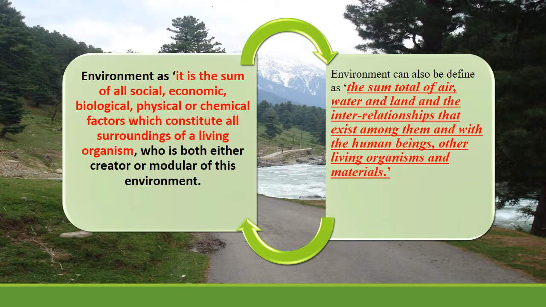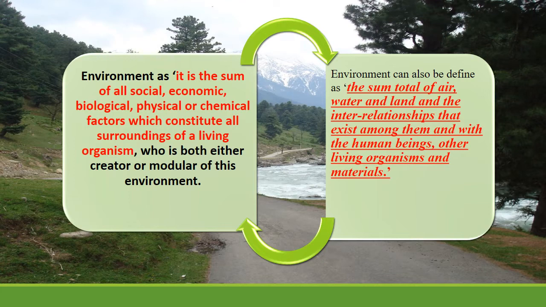Then the biological environment, which includes plants, animals, and different living creatures, like bacteria and fungi at the small level, known as microorganisms, to multicellular organisms like man or any other giant organism. Then we have the physical or chemical environment, where there is the presence of physical or chemical factors which constitute all the surroundings of an organism. By this definition, we understand what environment basically is.